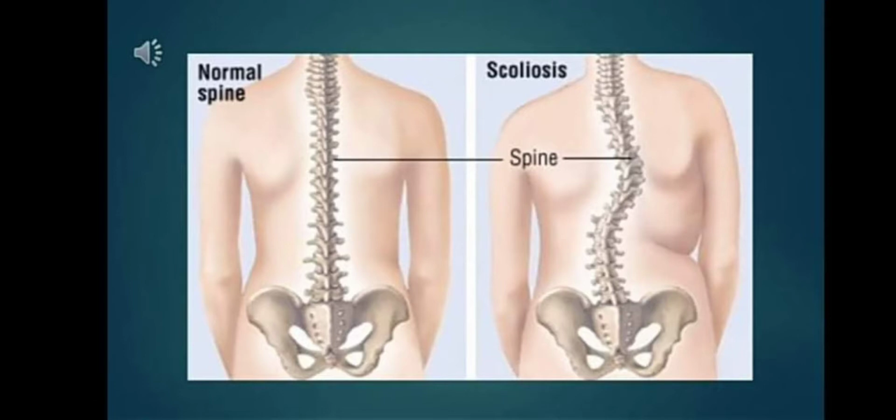So these are the three causes of scoliosis, which can be classified by etiology. First is the idiopathic. Idiopathic scoliosis is the diagnosis when all other causes are excluded and comprises about 80% of all cases.